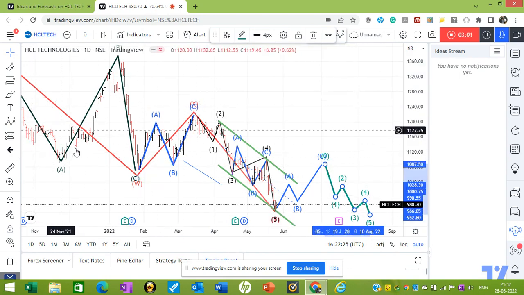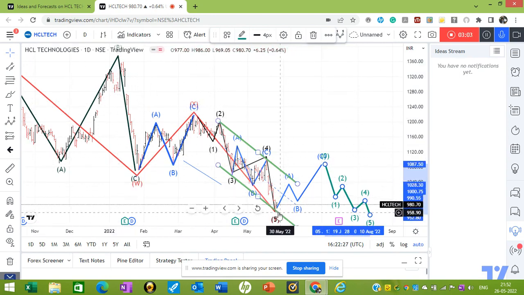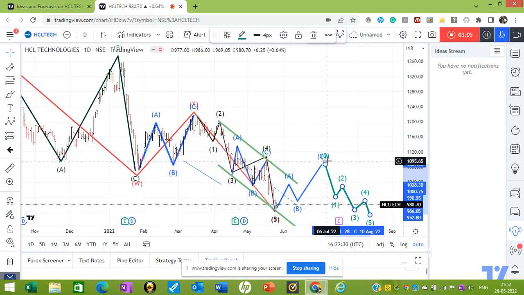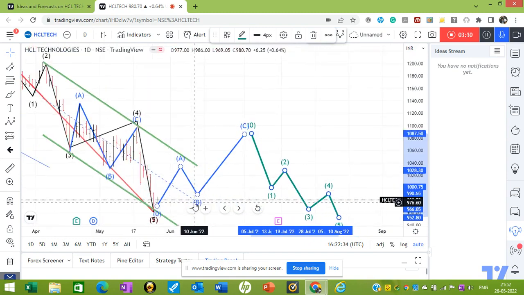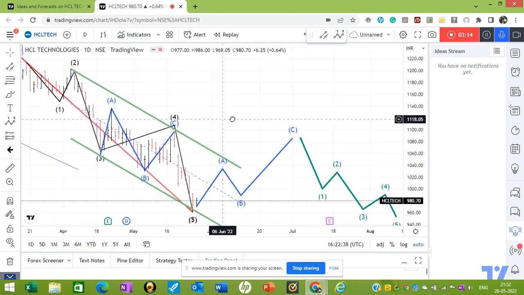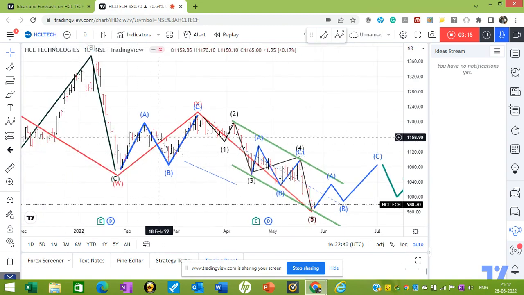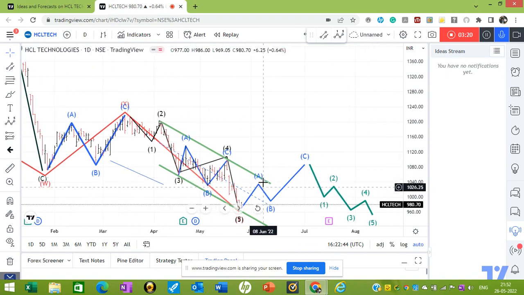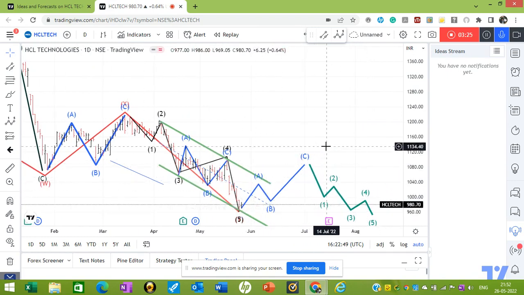W, X, Y. This will become X, and this will become Z. This is in the case we have an ABC kind of a move. The same move will be repeated like this ABC move. If we are able to witness this move here, then expect a five wave more decline. That will form wave Z. Though I don't think so.